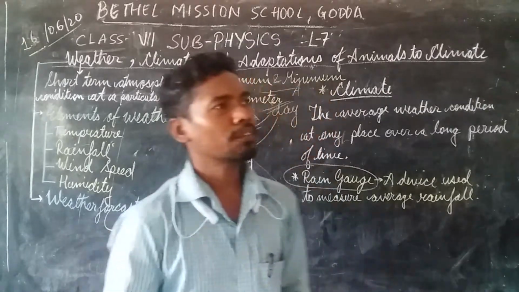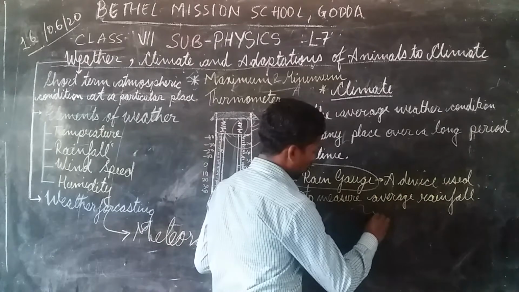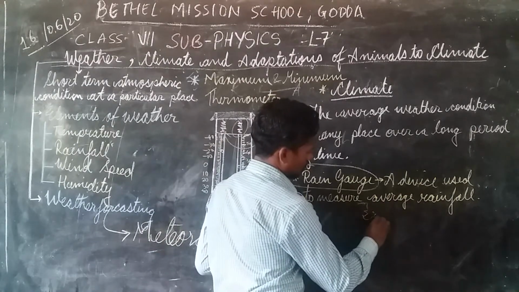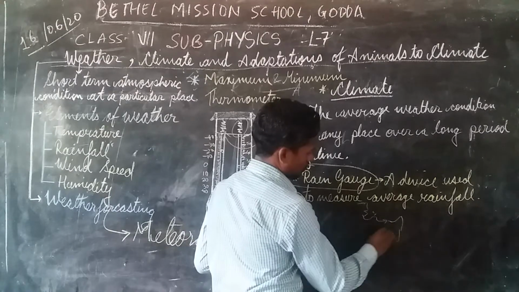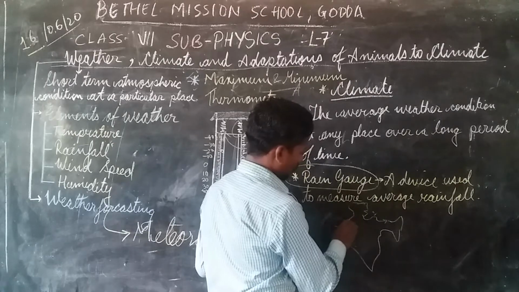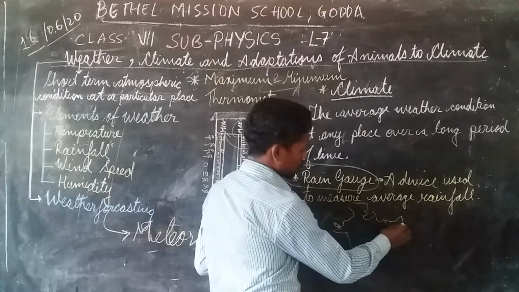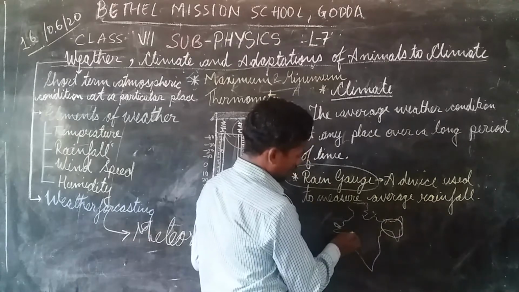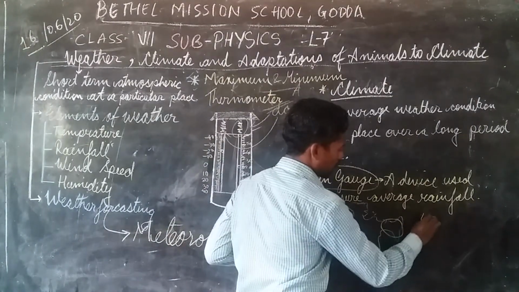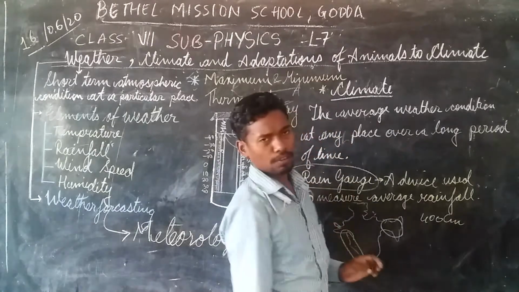For example, you might have heard that in India, these portions receive more than 400 centimeters of rainfall.